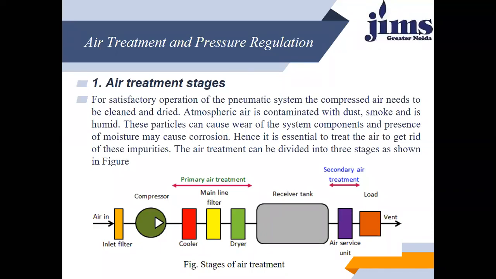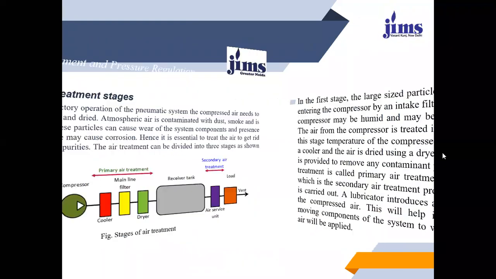So the air treatment can be divided into 3 stages. I already told you, before the receiver tank is the primary air treatment, and after the receiver tank, passing on to the actuator, is the secondary air treatment. Right? So come to the next.